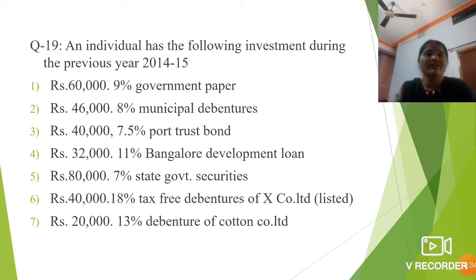An individual has the following investments during the previous year 2014-15, means previous year 2014-15, the assessment year is 15-16.